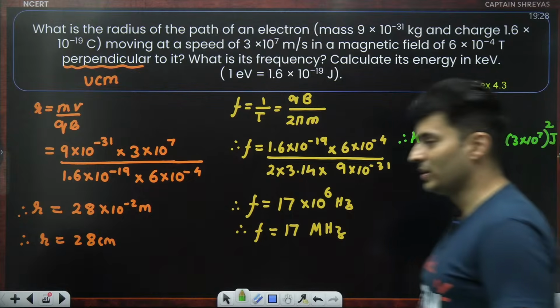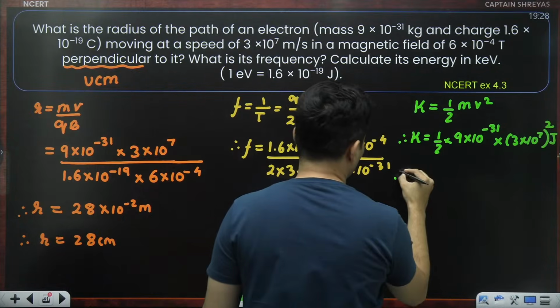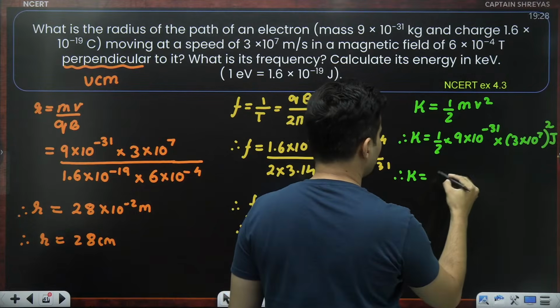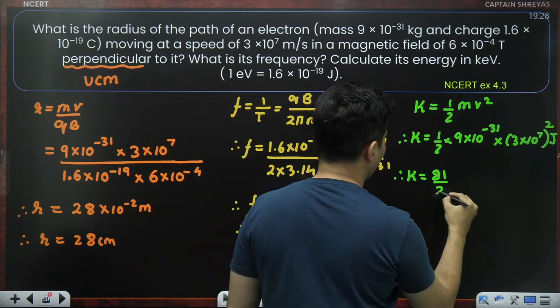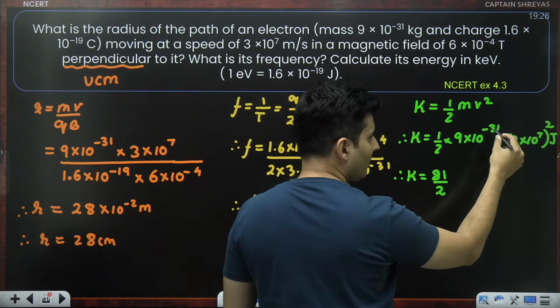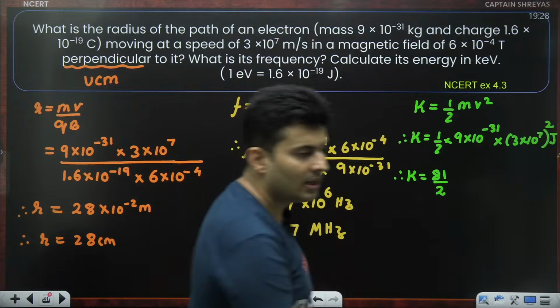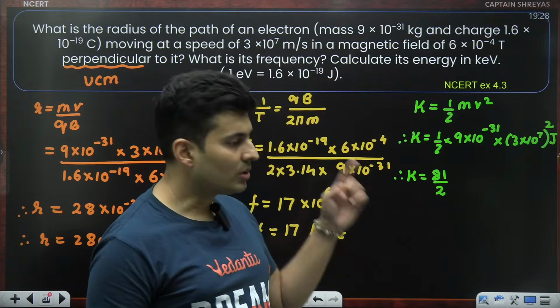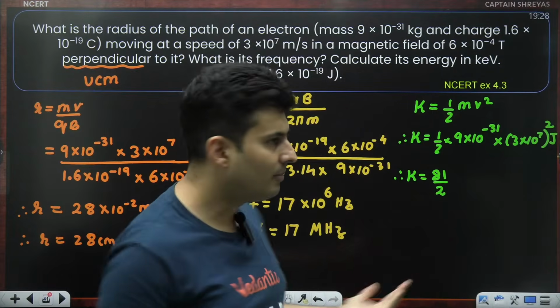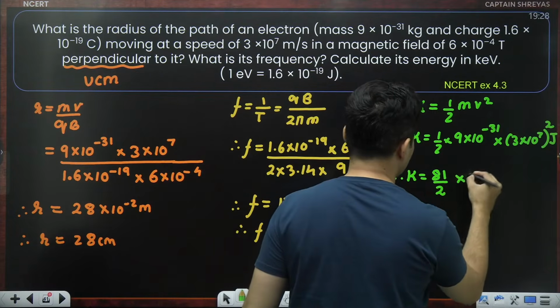So whatever you get, it will be in joules. 9 into 9, that's basically 81 divided by 2. 7 into 2, 14. Correct? And you have 31 with a negative power. So 31 minus 14 will be minus 17, 10 to the power minus 17.